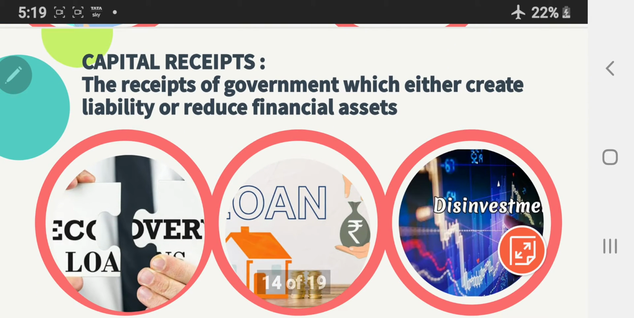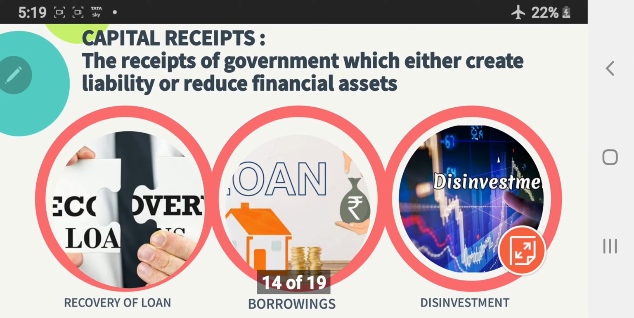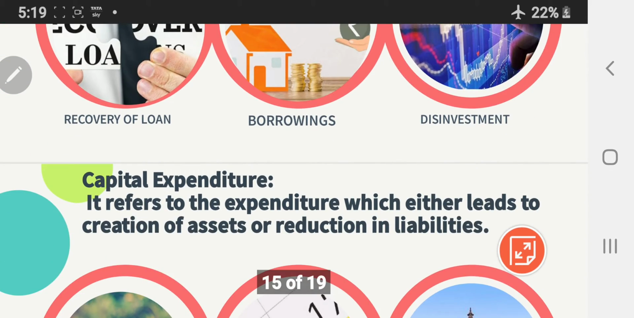Capital receipts. When there is either an increase in the liability or a reduction in the asset. Example, recovery of loan. When the government recovers the loan, there is a reduction in the asset. Borrowing, when the government borrows money, there is creation of liability. Disinvestment, when the government sells shares of a PSU, there is a reduction in the financial asset. Thus, these are all examples of capital receipts.